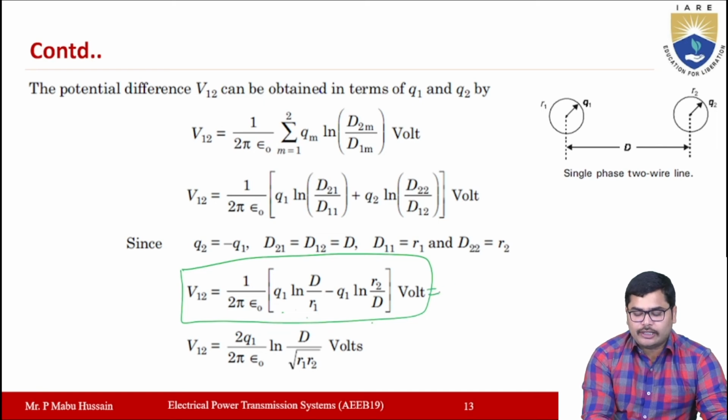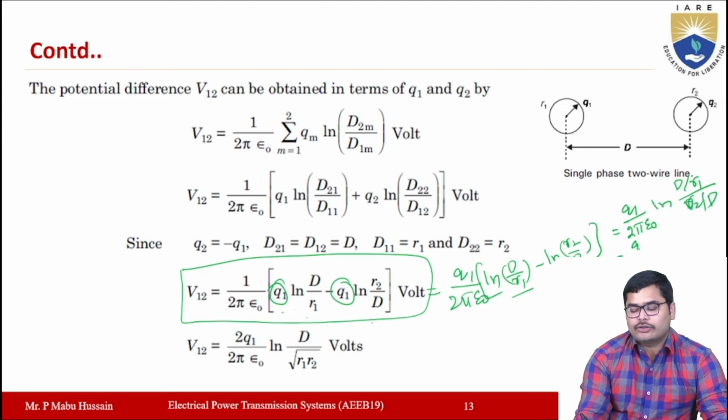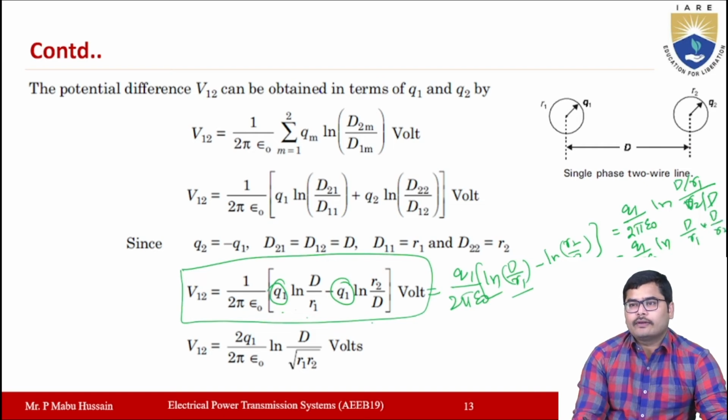This expression you can write by taking Q1 common in both the terms: Q1 by 2 pi epsilon naught, ln D by R1 minus ln R2 by D. Now, log A minus log B can be considered as log A by B. So this will be equal to Q1 by 2 pi epsilon naught ln of D by R1 divided by R2 by D. This can be written as Q1 by 2 pi epsilon naught ln of D by R1 into D by R2.